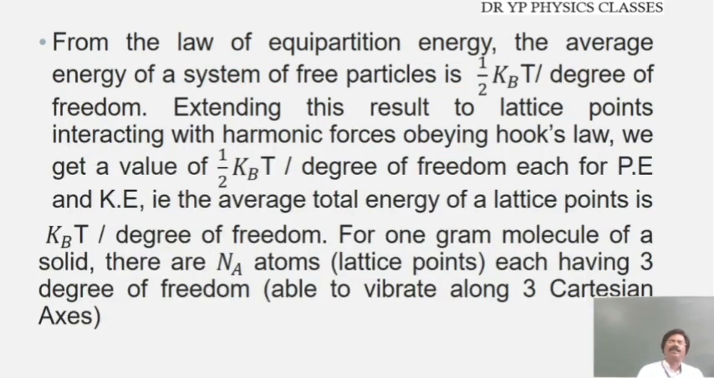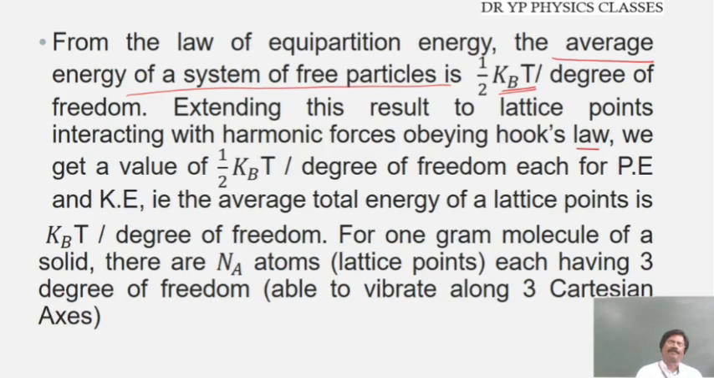From the law of equipartition of energy, the average energy for a system of free particles is half kBT per degree of freedom. Extending this result to the lattice points interacting with harmonic forces obeying Hooke's law, we get the value of half kBT per degree of freedom, each for potential energy and kinetic energy, because we have two types of energies, kinetic energy as well as potential energy.